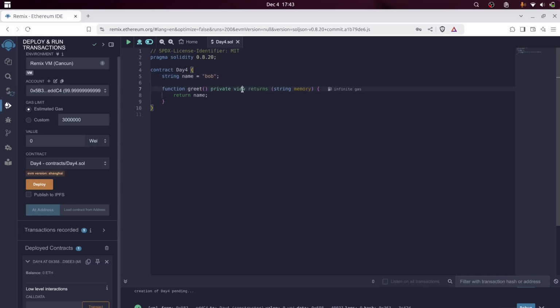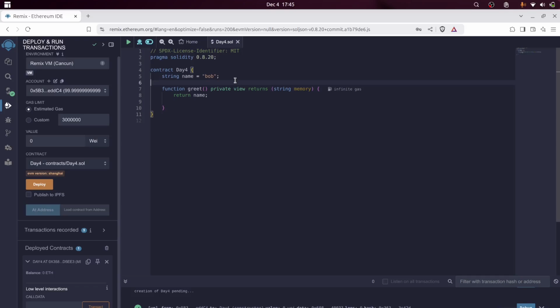If it were to modify the values of the storage of this contract, there should be nothing there. Let's say name equals something. Now as you can see, it works fine because this actually modifies the state of the contract. So if it does not modify the state of the contract, it should be view. If it does not even use the variables of the contract, it should be pure.